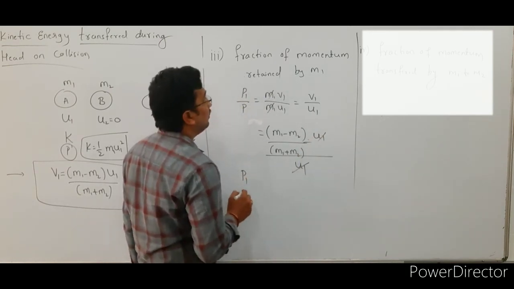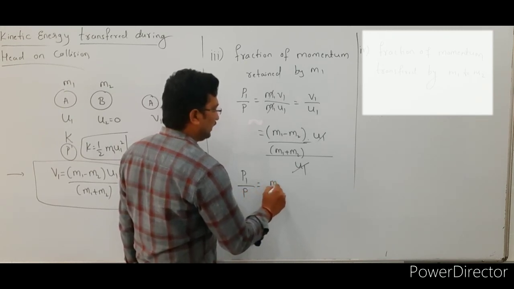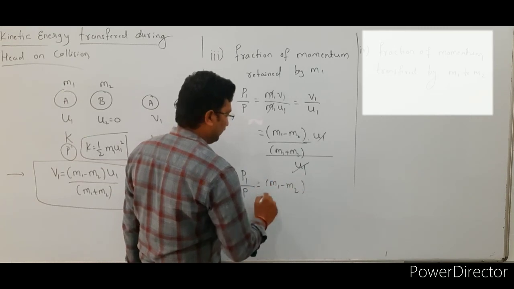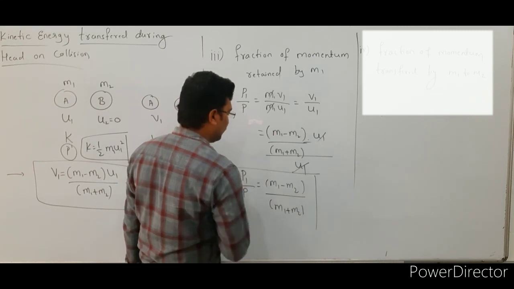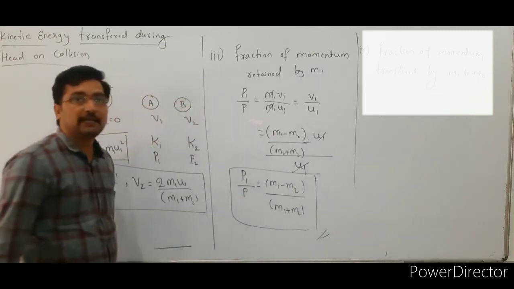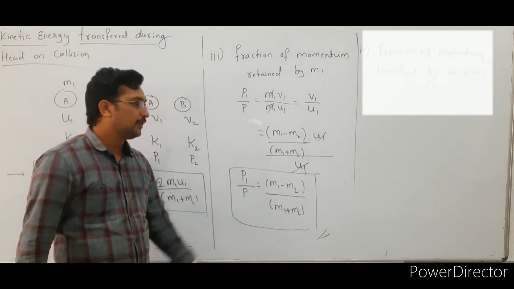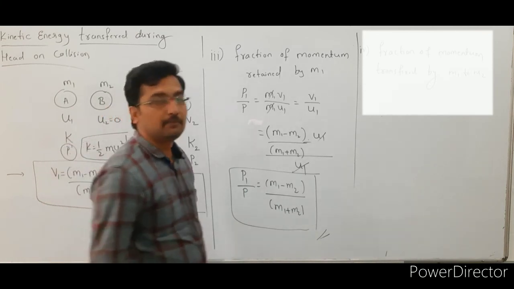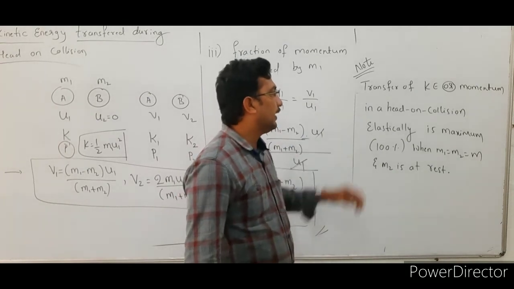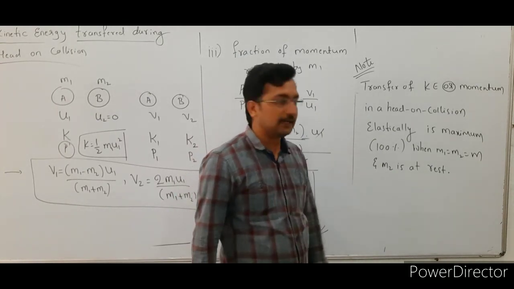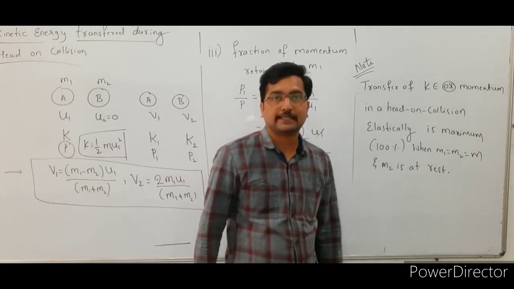Then the fraction of momentum retained by first body, that is p1 by p is equal to m1 minus m2 divided by m1 plus m2. So this is the fraction of momentum retained by first particle of mass m1. That is p1 by p is equal to m1 minus m2 divided by m1 plus m2. The last one is a note point. The transfer of kinetic energy or the momentum in a head-on collision elastically is maximum 100% when m1 is equal to m2 is equal to m and m2 is at rest, right?